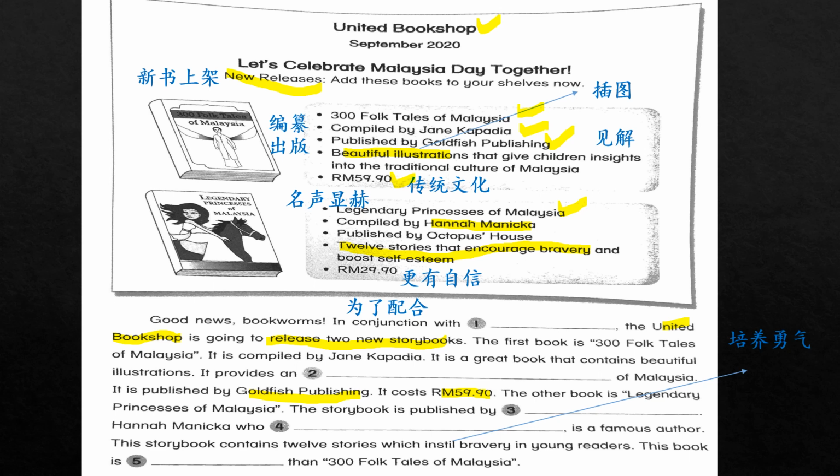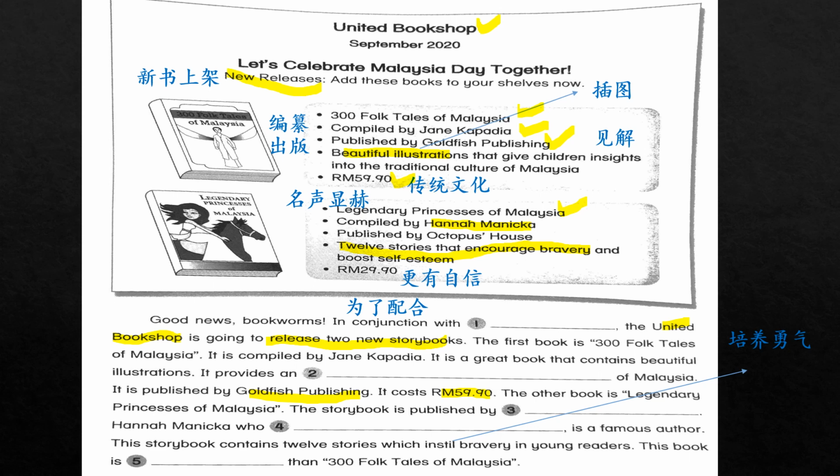So now we look for the keyword. The keyword. So good news, bookworms. Bookworms means people who like to read books. Okay. So in conjunction with, 为了配合什么? So here in conjunction with what?